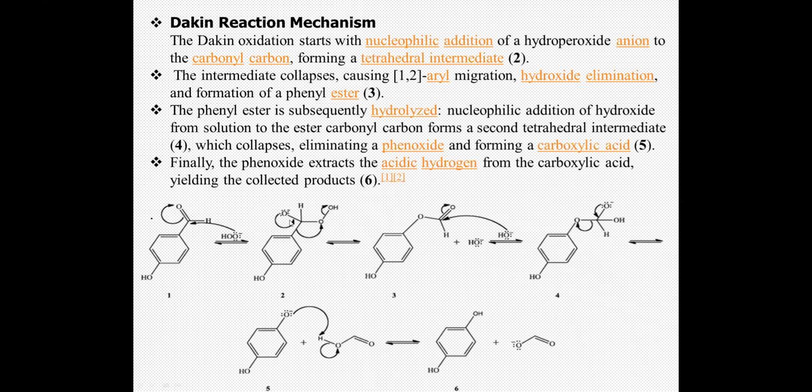Once it undergoes rearrangement, the O minus gets converted to a carbonyl group and the phenyl group undergoes the 1,2 aryl shift, with loss of hydroxide ion. So this is your second step, the 1,2 aryl shift. Always remember there should be a 1,2 aryl shift or migration. Once this phenyl ester is formed, the OH minus liberated in the previous step attacks the carbonyl group again and it undergoes hydrolysis.